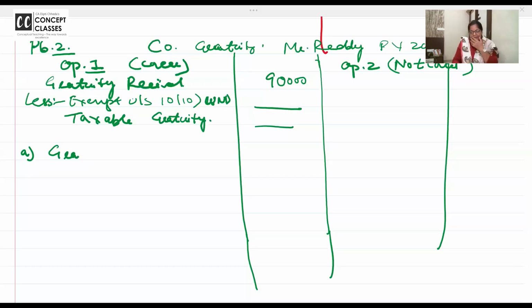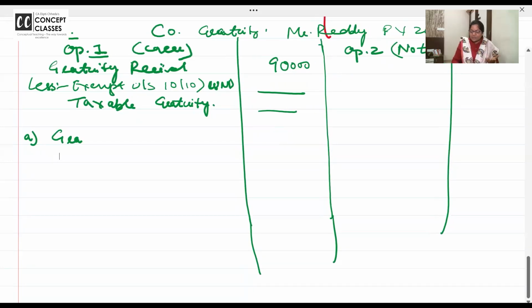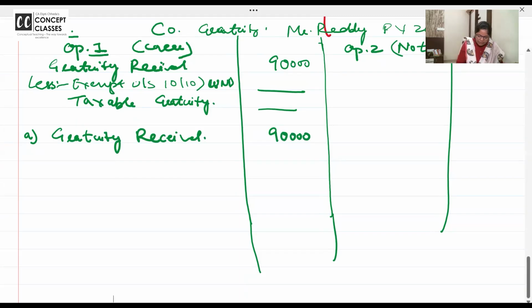आ जाओ. This is the most challenging part. I have heard 3 of my students are also teachers. So they tell me that this is the most challenging part to teach actually, but you have to give the feedback by tomorrow whether it is clear or not. Gratuity received is the first bit. What is gratuity received? 90,000.